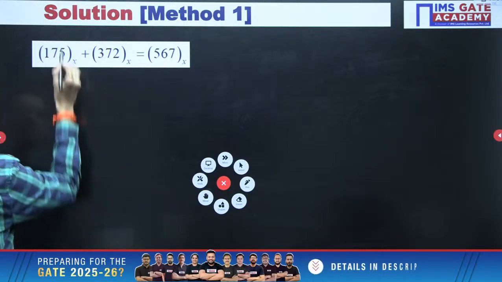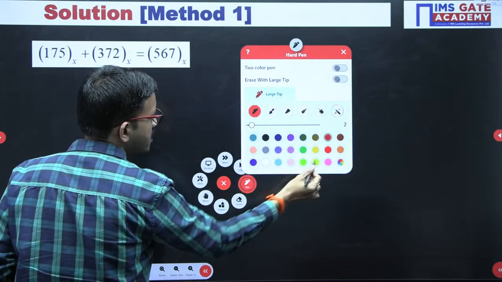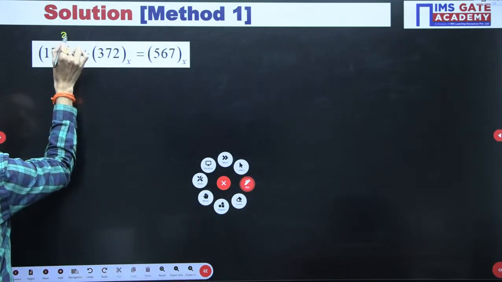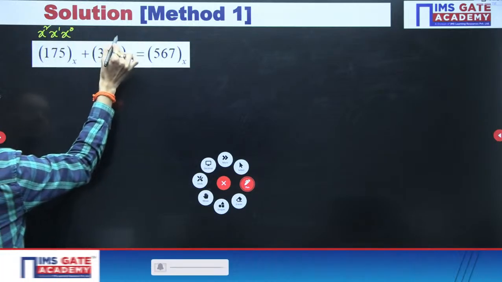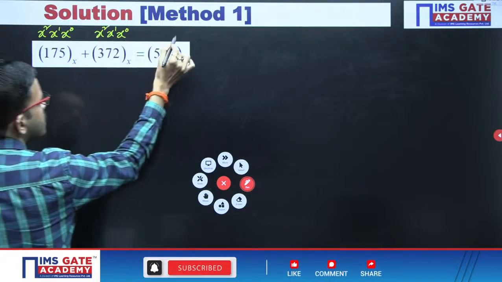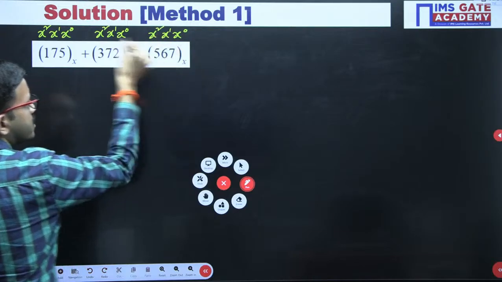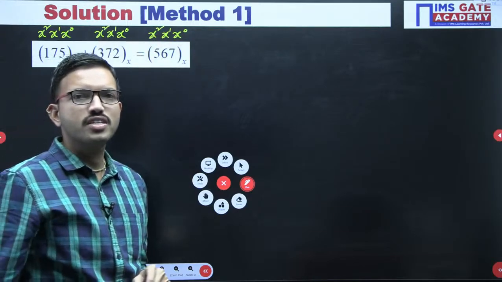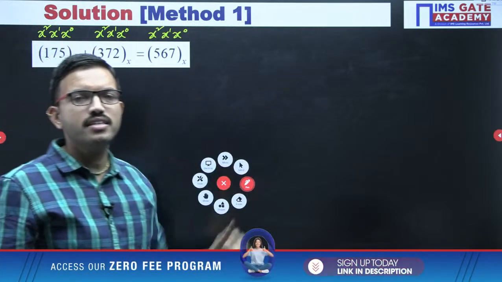That means the corresponding positional weights are x power 0, x power 1, x square. Suppose there were only 2 digits, it would be x power 0, x power 1. Since 3 digits are there, the weights are x power 0, x power 1, x square. Now multiply every digit with the corresponding positional weight, and then add.